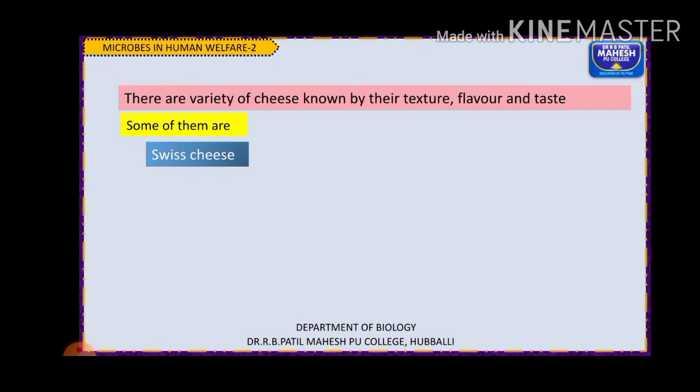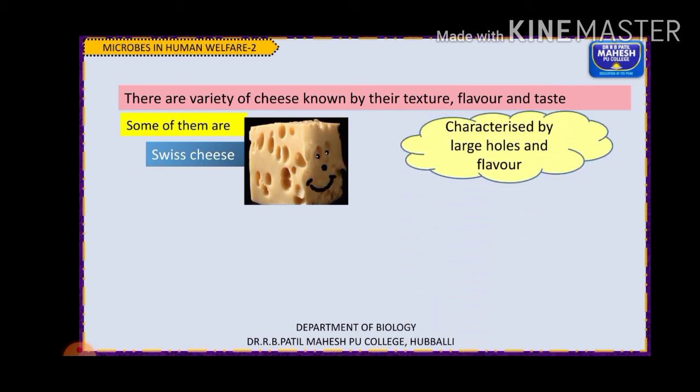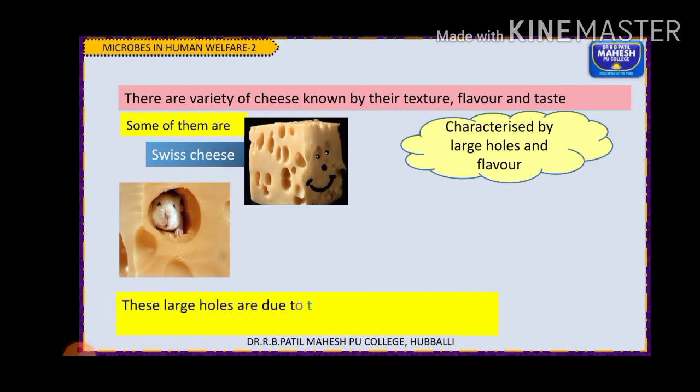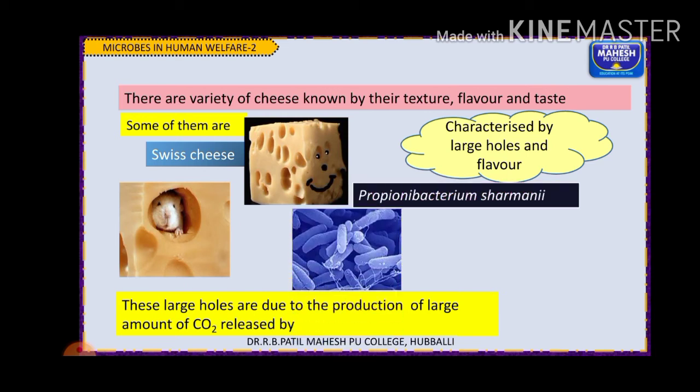One example I can give you is Swiss cheese. It is characterized by large holes. From where does this large hole and flavor come? It is due to the production of carbon dioxide, which is released by the bacterium